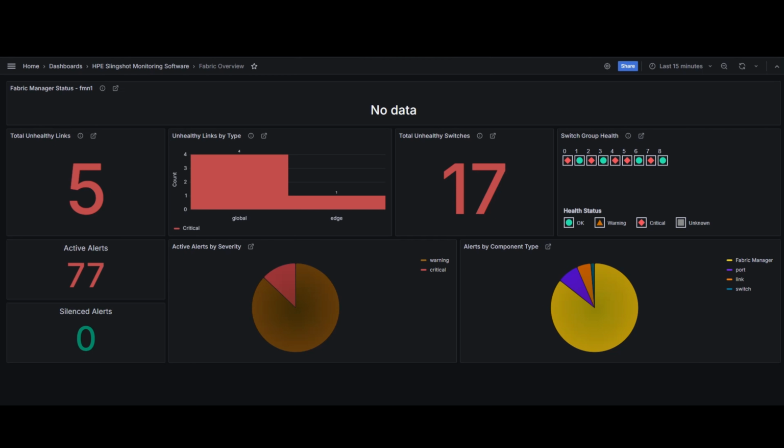Let's assume the system admin is already logged into the system and viewing the high-level Fabric Overview landing page. During a Monday morning health check, they notice an uptick in link issues. The panel shows 5 unhealthy links and an unusually high number of unhealthy switches, which is not typical for the system. To investigate further, the admin quickly drills down into the switch overview by clicking on the total number of unhealthy switches, aiming to understand which switches and groups are affected.